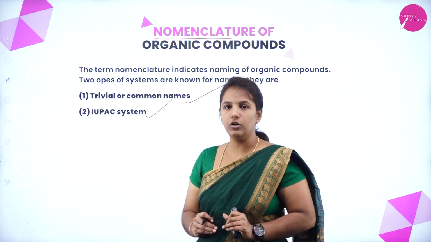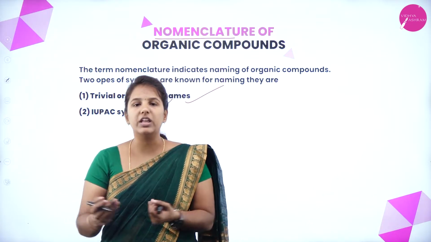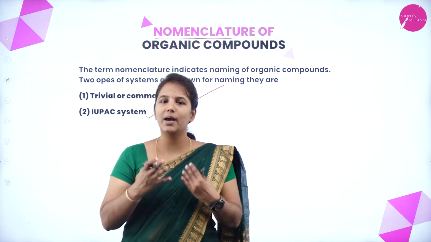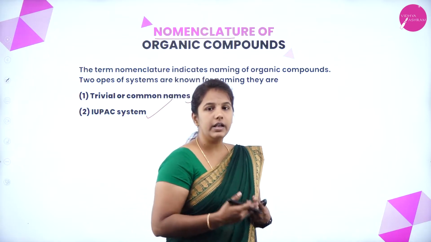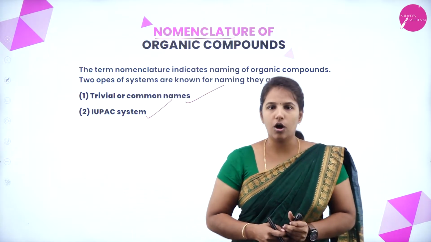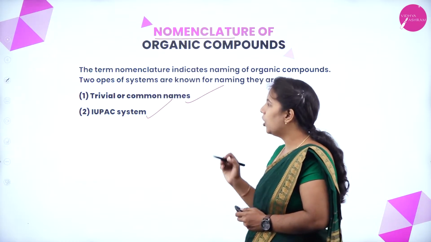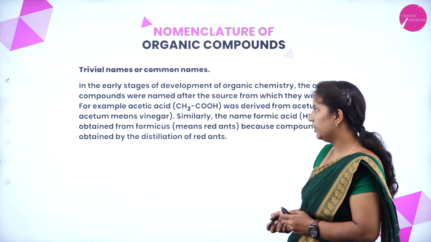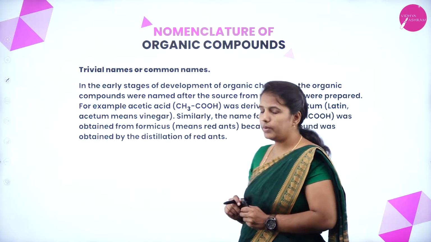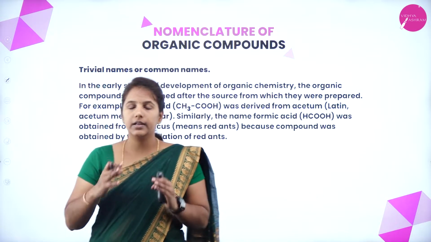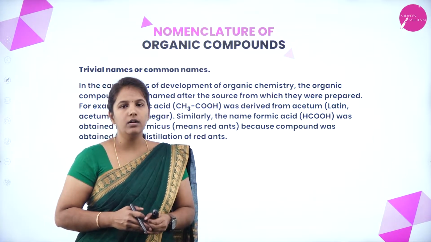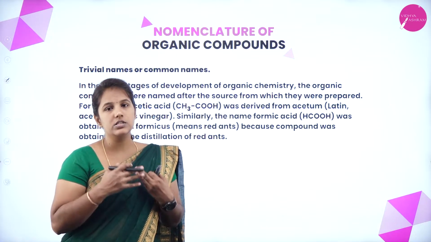We follow those rules, and these rules are universal. Wherever you go, we apply the same rules to name the given organic compound. Let us understand what is meant by a trivial or common name. The trivial or common name usually given to the organic compound mainly depends upon their sources.